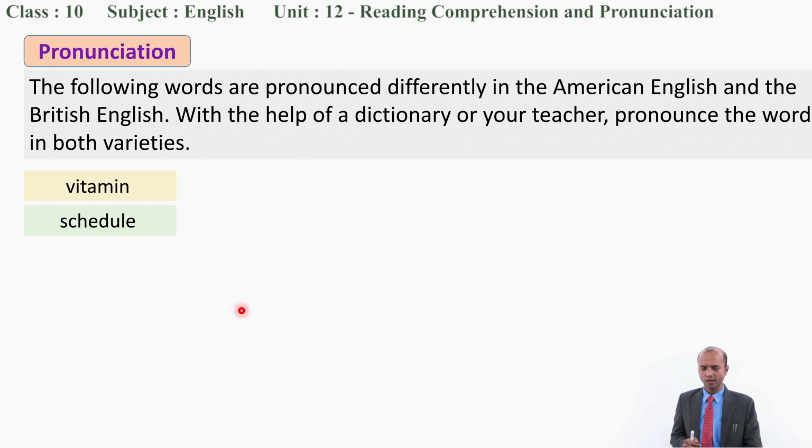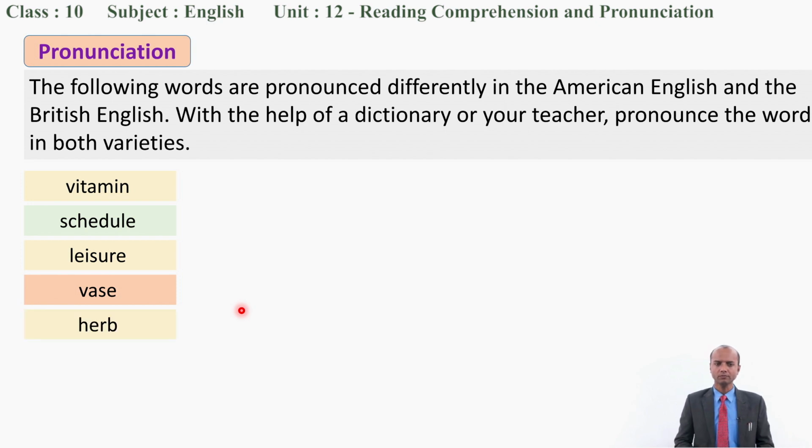Okay, leisure, look. Leisure. Okay, next, vase, vase, vase. Look at the difference.